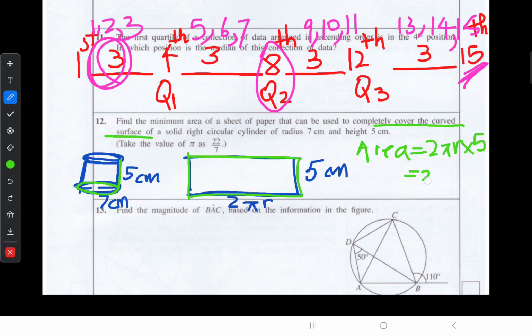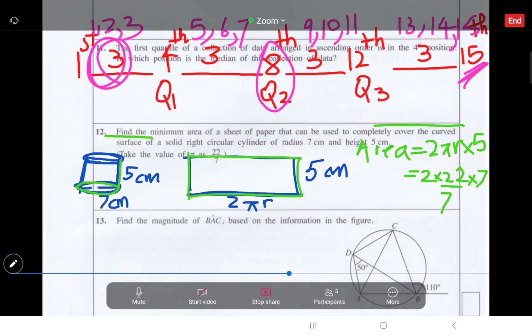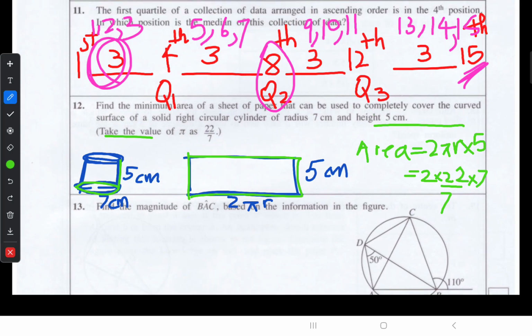So 2 into 22 upon 7 into 7 and width 5. 7 and 7 can be simplified.